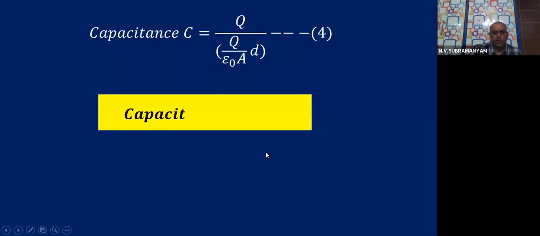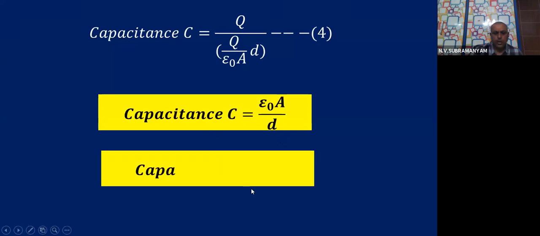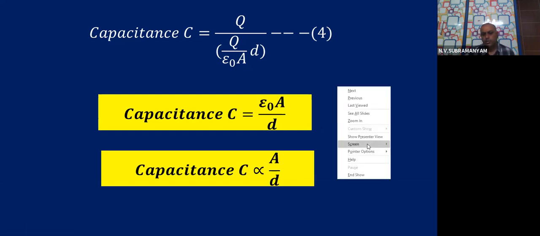So after simplification, capacitance is epsilon 0 A divided by D. Okay. So capacitance is, please remember, directly proportional to A and inversely proportional to D. So what does this mean to us? If you are having, let us say, a plate of area A, and the capacitance C is epsilon 0 A by D, okay, and